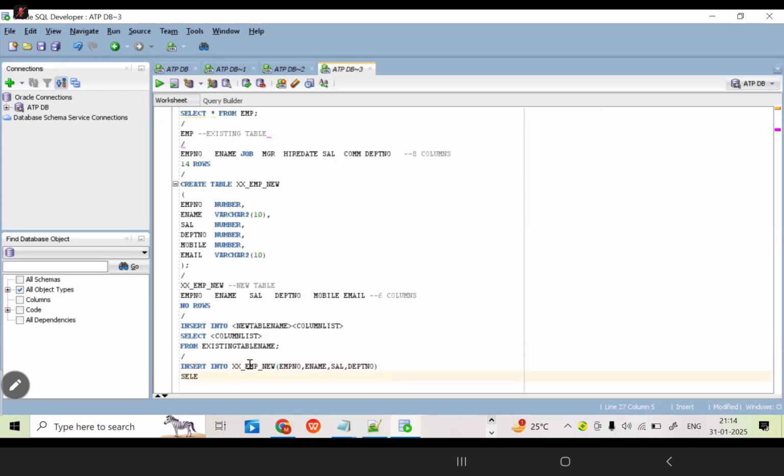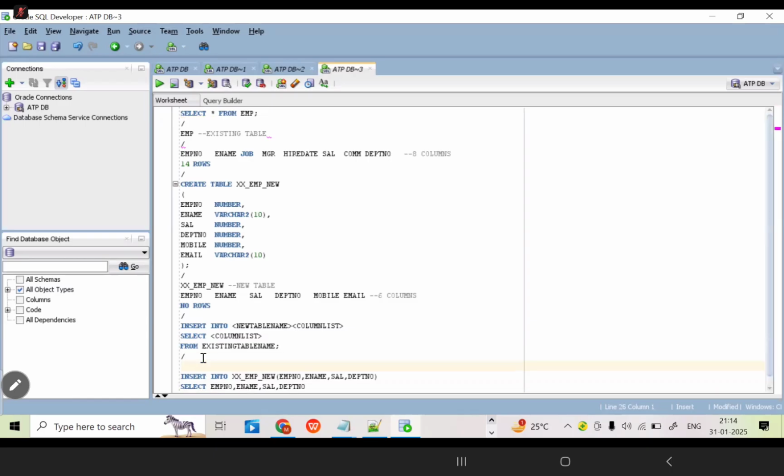Now next, what am I going to write? Select the same 4 columns. Whatever four columns you have written in the insert command, copy them and paste into the select query. That's it. From, what is our existing table? EMP only. That's it. The query is over. Now you're going to run the query.